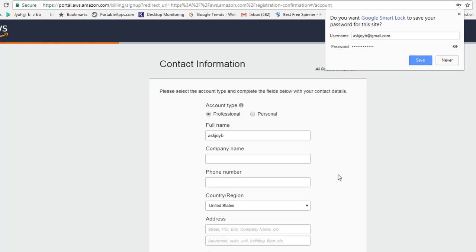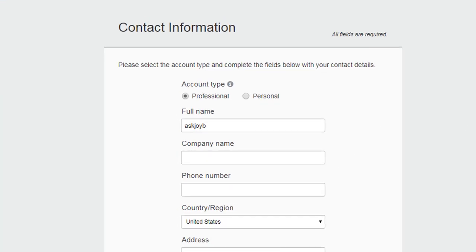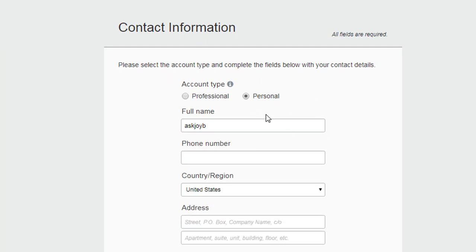Okay, so here we have an option to choose: either we go for a professional account, or we go for a personal account. Right now for testing I am going to pick personal account. I will put my phone number here, and I would like to hide this so that nobody is able to see my phone number.